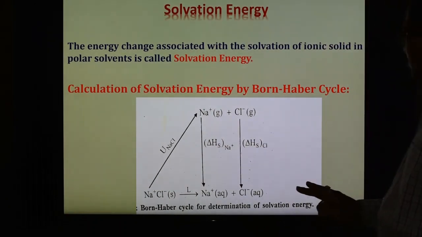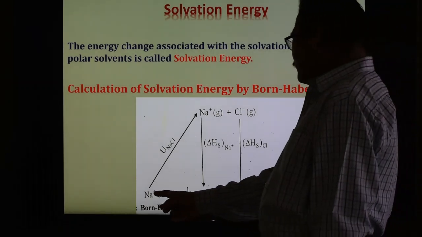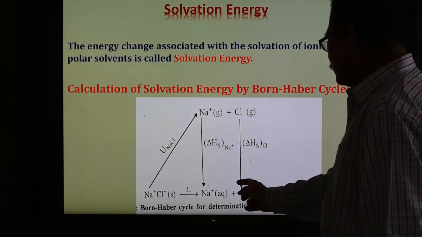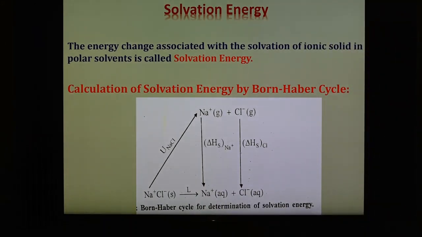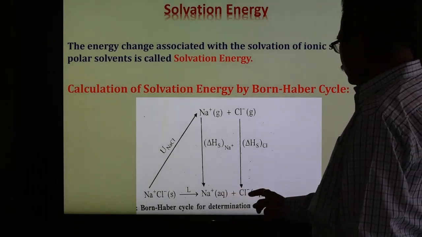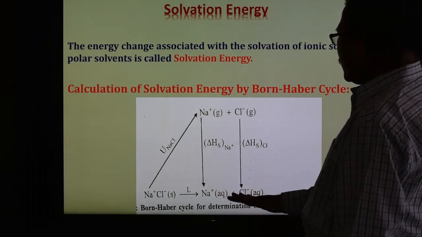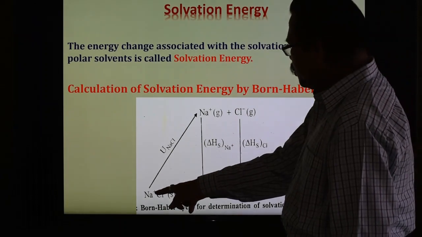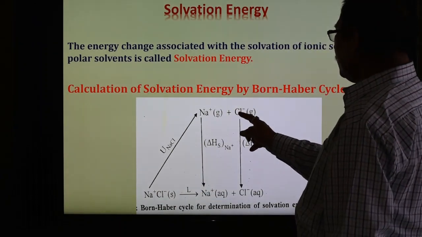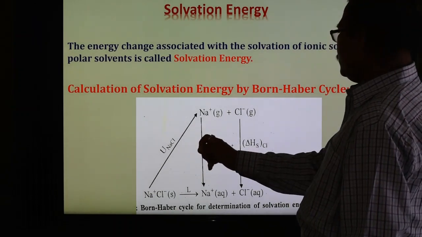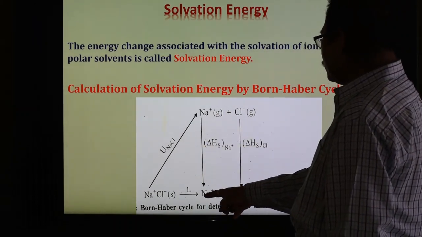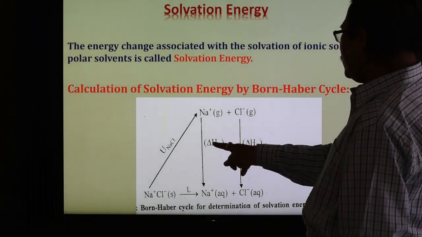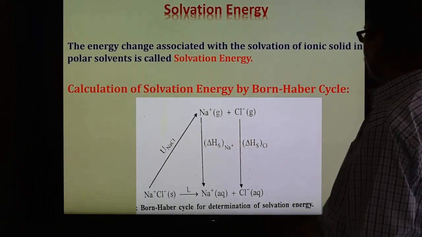There are two ways to form the compound here. Now here this ionic solid is separated, forming aquated sodium ion and aquated chloride ion, and this is the energy known as the solvation energy, because this is the solvated sodium and this is the solvated chloride ion. The same solvation of sodium and chloride can take place another way. First of all, this solid is converted into gaseous sodium and chloride ions, so the energy required is the lattice energy. Then gaseous sodium ion is converted into aquated sodium, and gaseous chloride is converted into aquated chloride ion. So the energy change is the solvation energy of sodium, and this is the solvation energy for chloride ion.